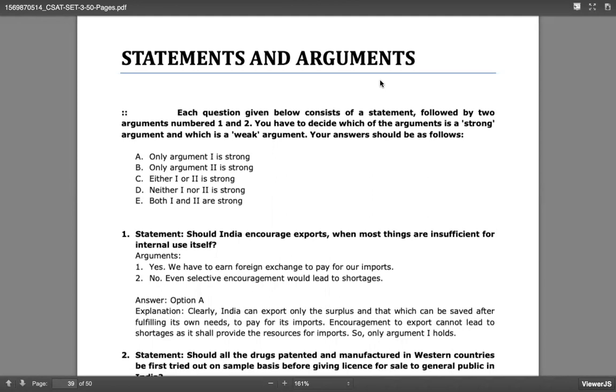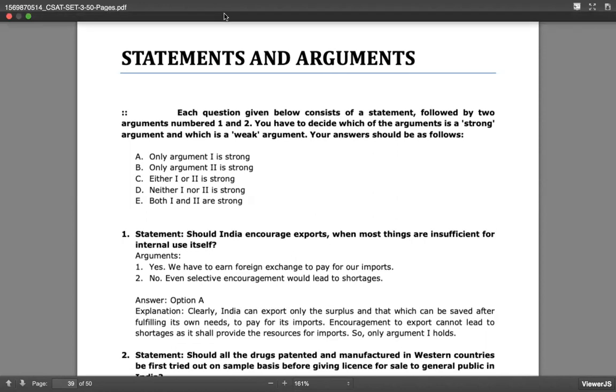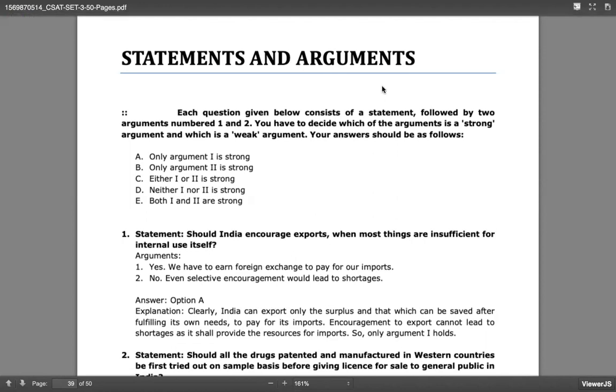So this is statements and arguments, along with the number series, which includes patterns. Different patterns will be there, right? So along with that, the statements and arguments also.